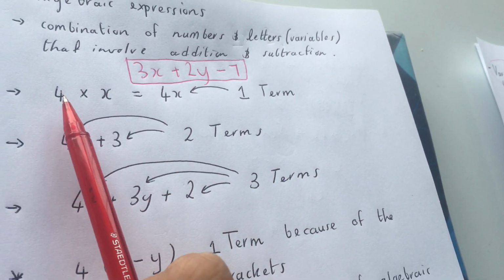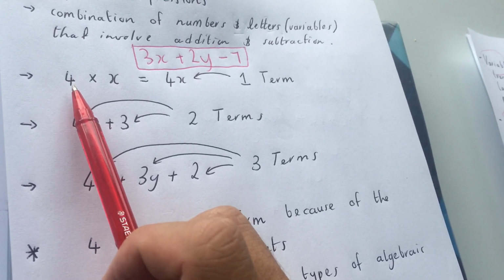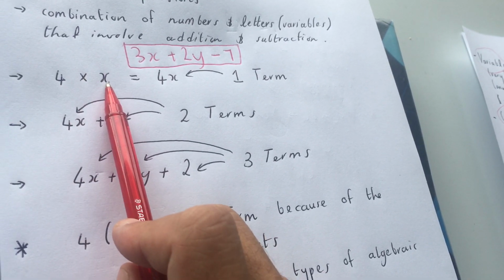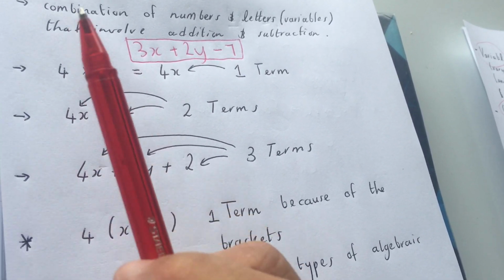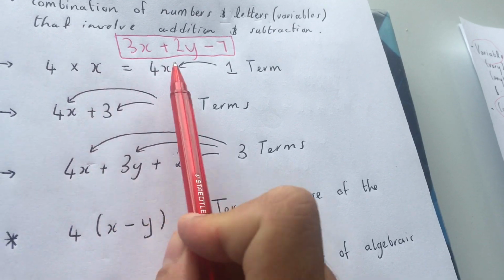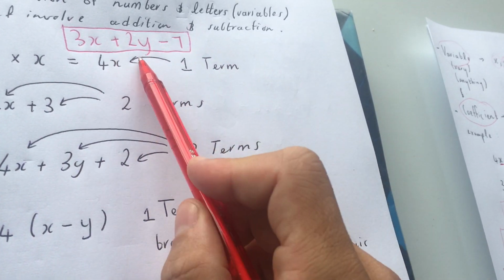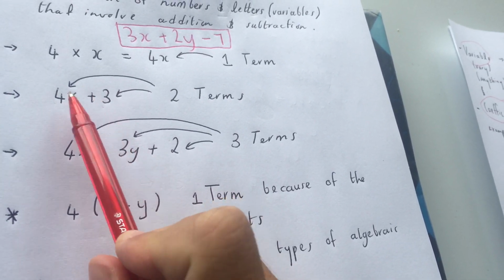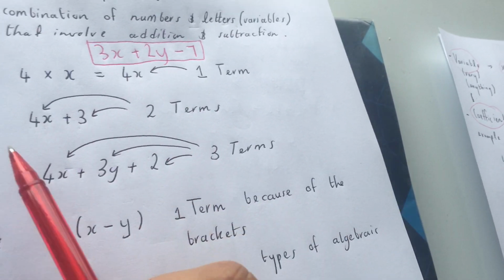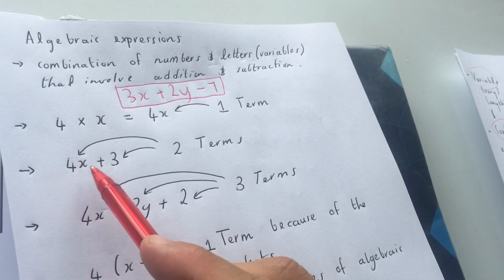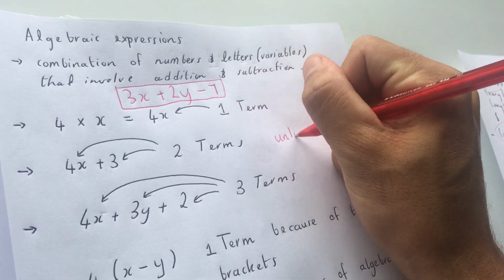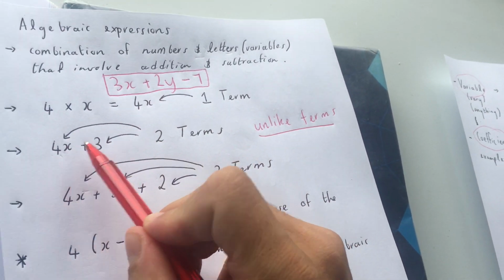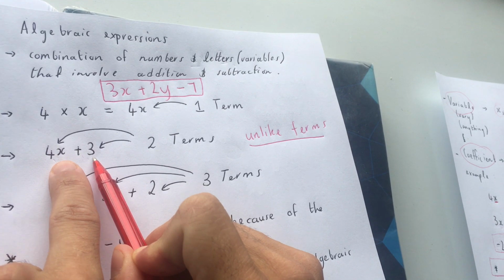So let me look at this. I explained this already. If I multiply 4 times x, you're going to tell me, sir, I can't multiply these two together because they are not the same. How can you multiply by 4? But in algebra, we're allowed to. 4 times x gives me 4x. And that is one term. 4x plus 3 are unlike terms. Now, when I say unlike terms, I'm going to explain unlike terms now. All right, unlike terms is on the next page. But they are unlike. So therefore, I can't add them together.